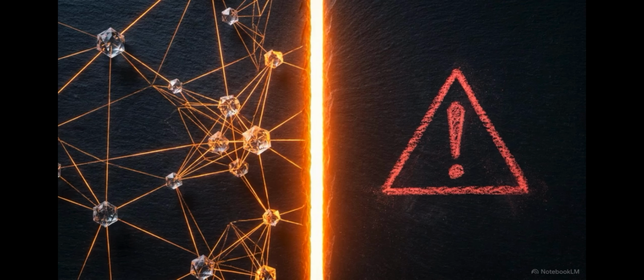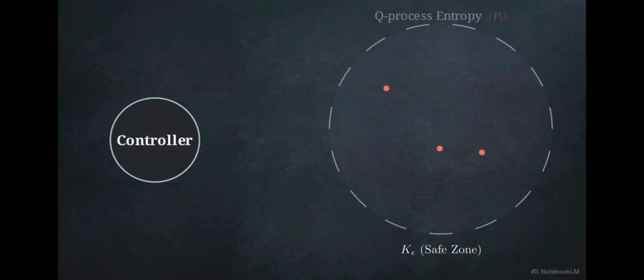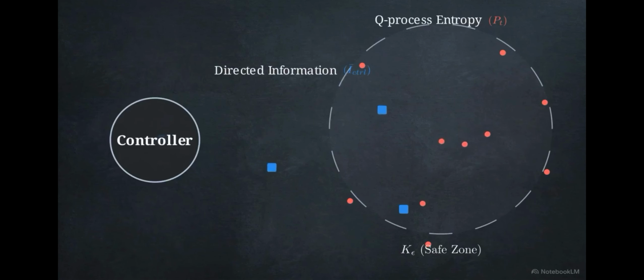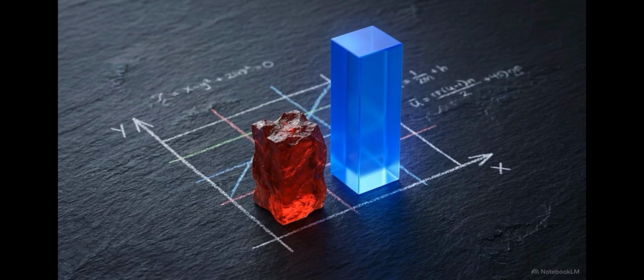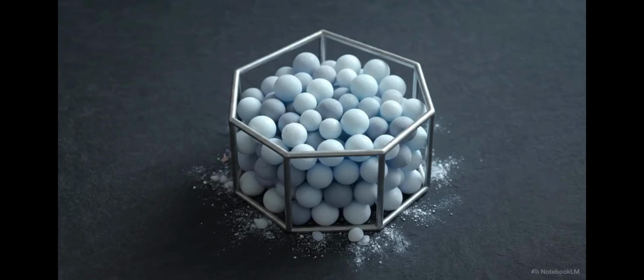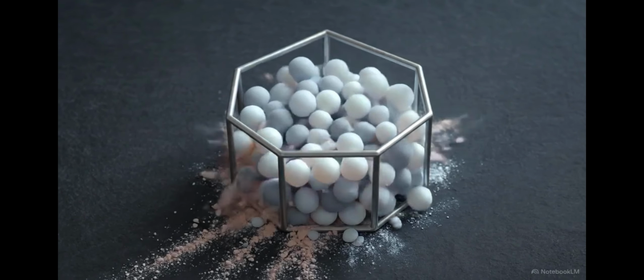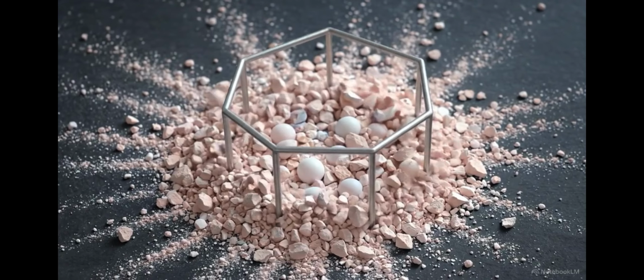Conditioning only on the information available at the time of each decision ensures that we do not include retrospective data from the future. This connects the applied control to the Q process entropy, which represents the uncertainty injected into the system at each step. To maintain survival, the controller's directed information rate must compensate for this injected uncertainty. To prevent the system from exiting the safe boundary, the directed information rate must exceed the Q process entropy. Spectral exit scales and thermodynamic limits imply that this survival can only be maintained over a finite time horizon.